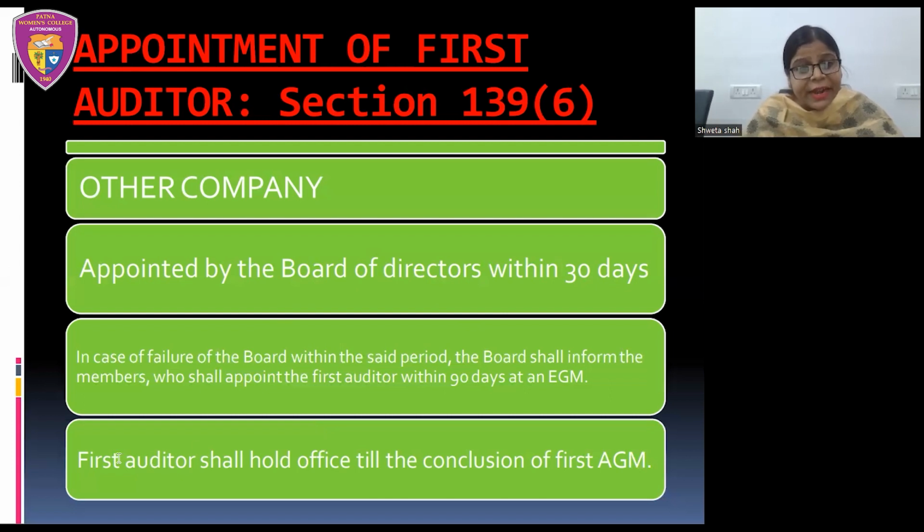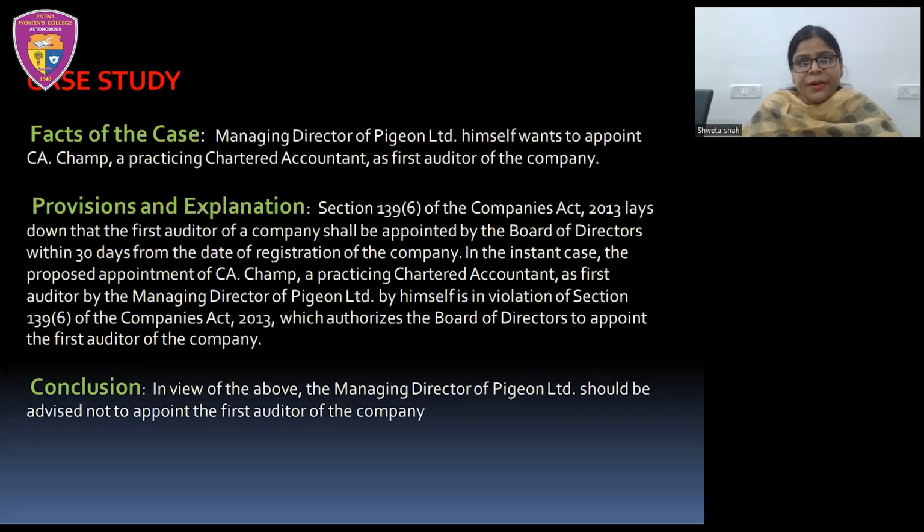Again, we are talking about the tenure of first auditor in case of other company. That is almost the same as what we had discussed in case of government company. That is from the date of appointment till the conclusion of the first annual general meeting. That means the first auditor shall hold office from the date of appointment till the conclusion of the first annual general meeting.